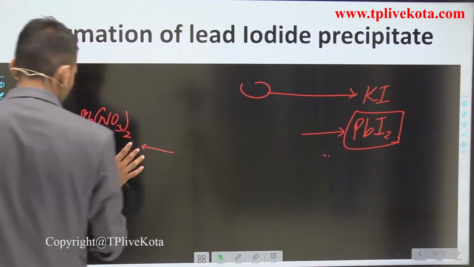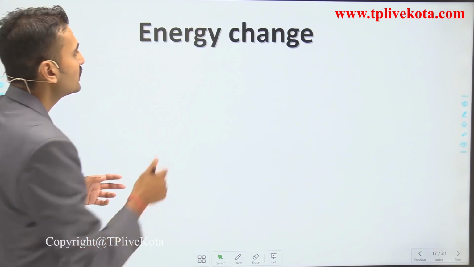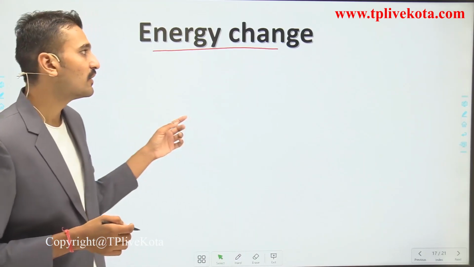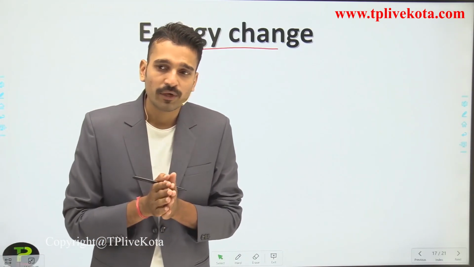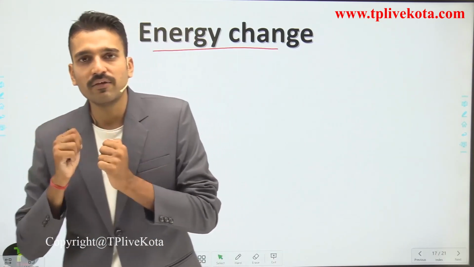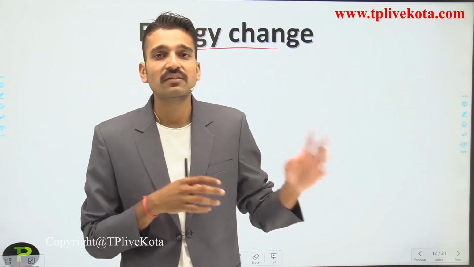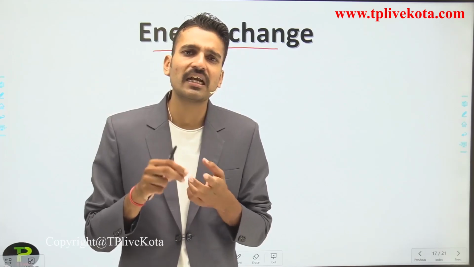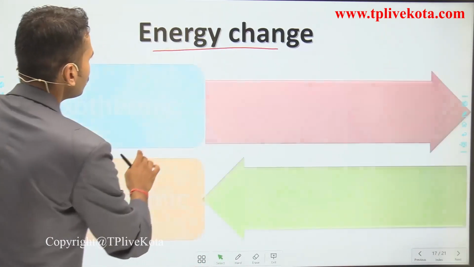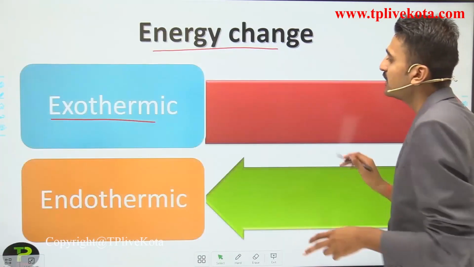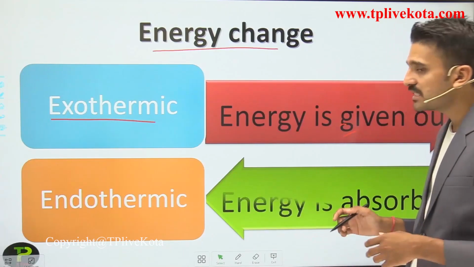Moving to another slide, that is the energy change. How does the energy change take place? You should know that for a particular chemical reaction to take place, either energy should be absorbed or energy should be released. If energy is absorbed, it is an endothermic reaction. If energy is released, it is an exothermic reaction. Energy can be in any form, either heat, light, or electricity. For exothermic reactions energy is given out, and for endothermic reactions energy is absorbed.